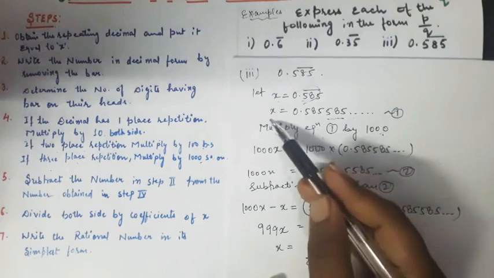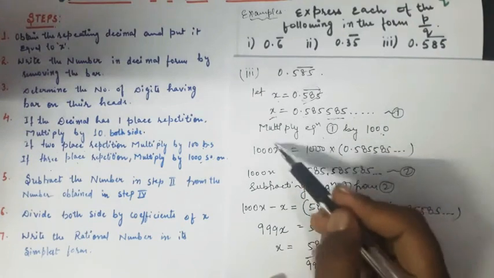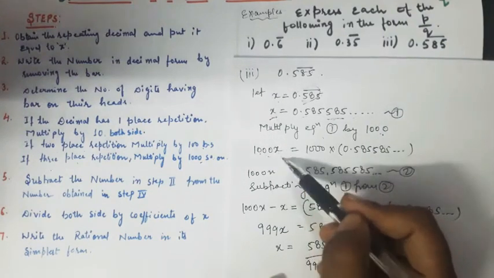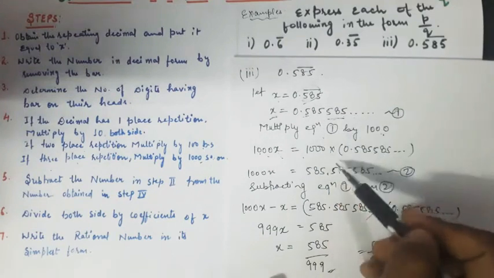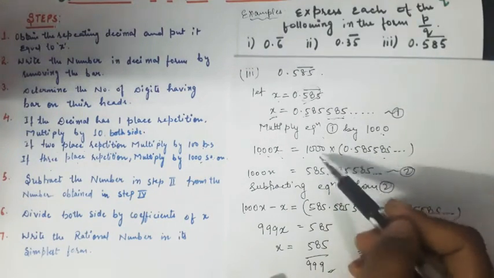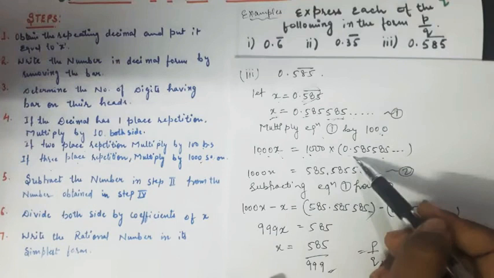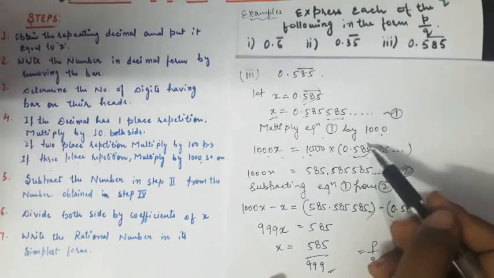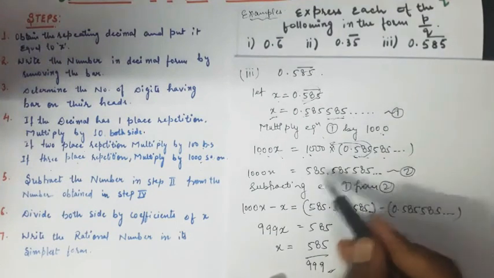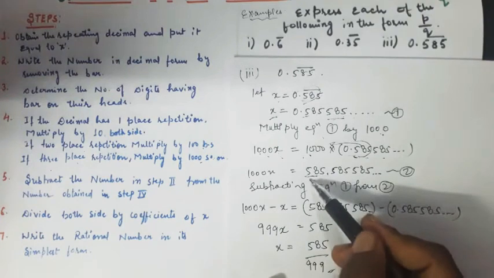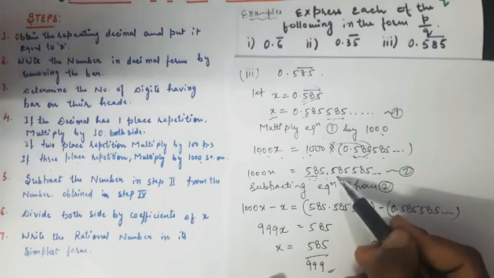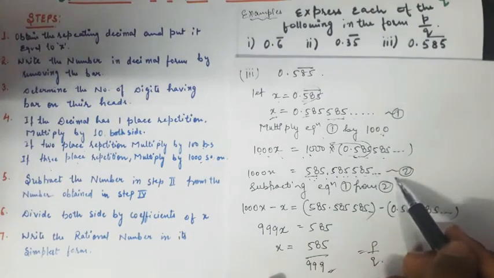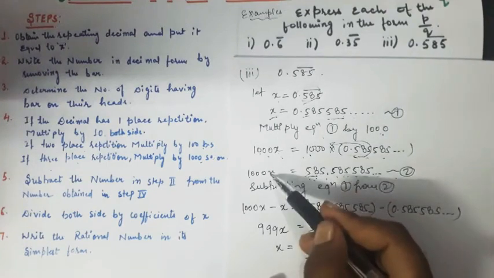So 1000x is equal to 1000 into this number. When 1000 is multiplying with this number, 3 digits will shift to this side, so it comes out to be 585.585 and so on. Here I got 1000x.